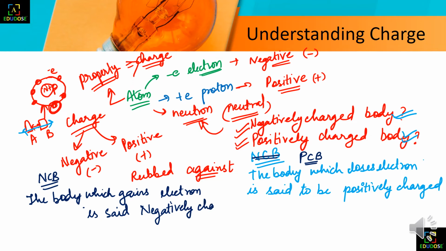We have written the two definitions of the charges, and now let's discuss these two definitions in depth so that we have more clarity. Here you can see that the one which is positive loses electrons, and the one which is negative gains electrons. Okay, so here you can have a trick like that.